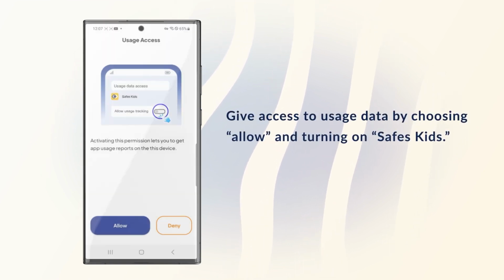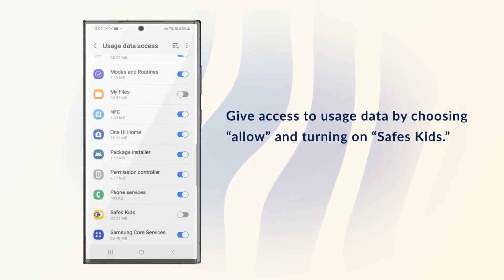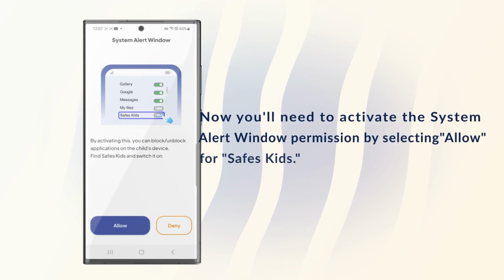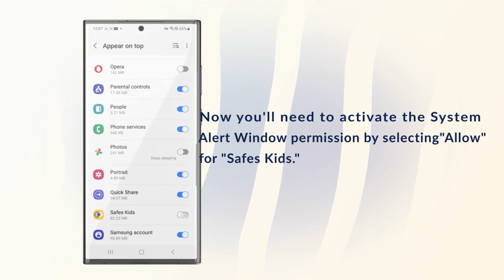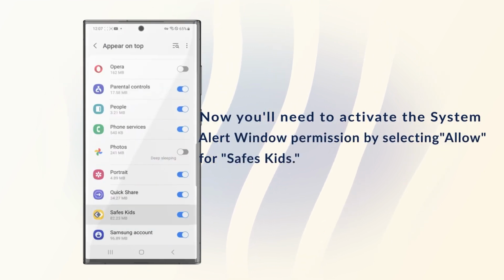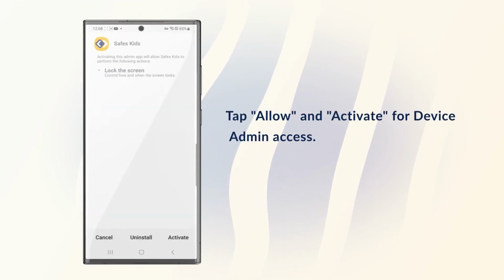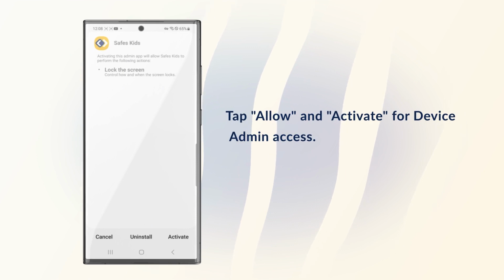Give access to usage data by choosing Allow and turning on Safes Kids. Now you'll need to activate System Alert Window Permission by selecting Allow for Safes Kids. Tap Allow and Activate for device admin access.